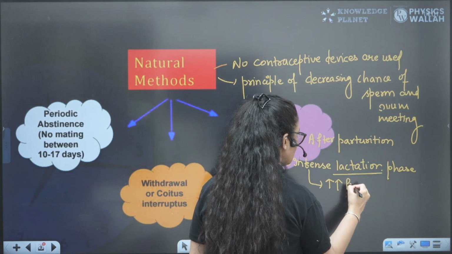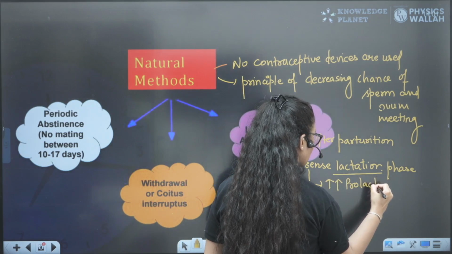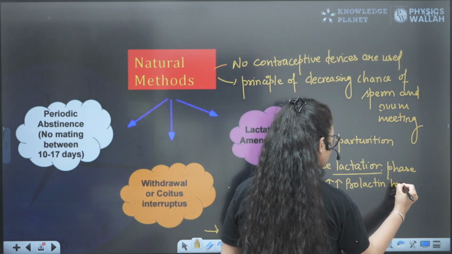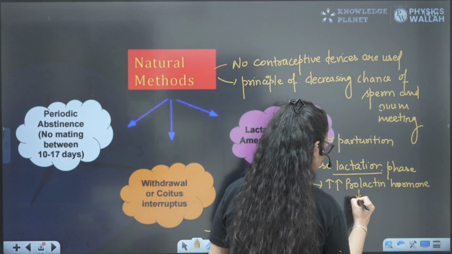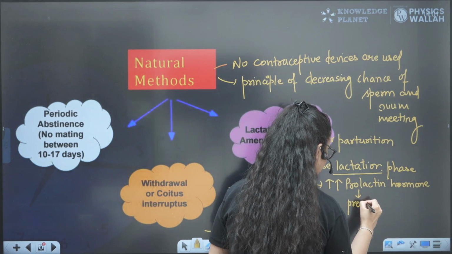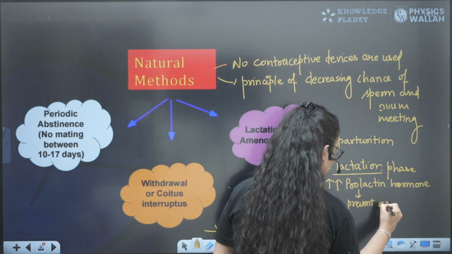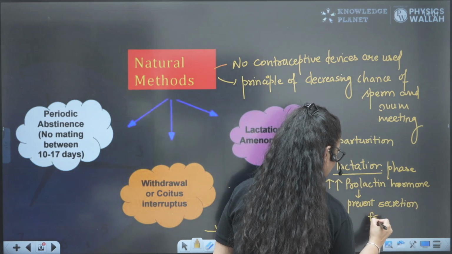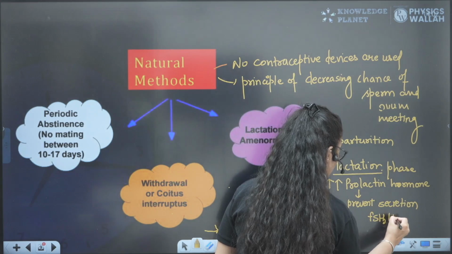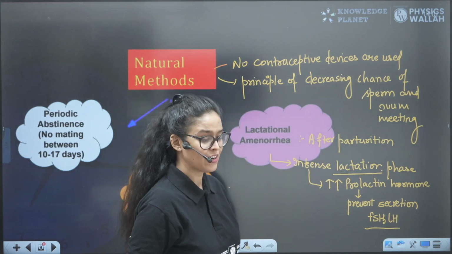At this time, the prolactin hormone is huge in amount in the body, right? It prevents the secretion of other hormones like FSH and LH. We know these are important for follicle formation and ovulation.